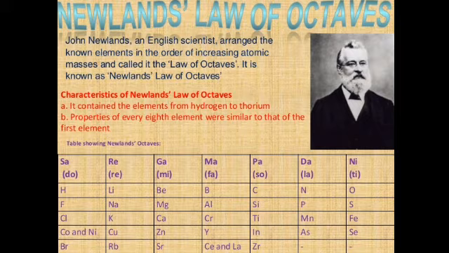He found that every 8th element had properties similar to that of the first element. He compared this to the octaves found in music, and as such he called it the law of octaves, and it was known as Newlands' law of octaves.